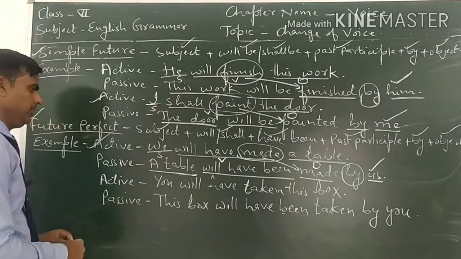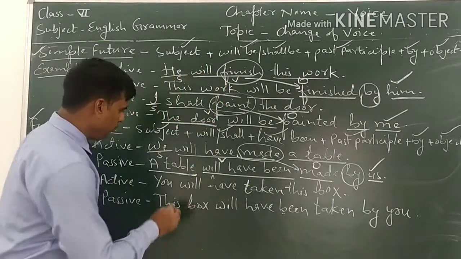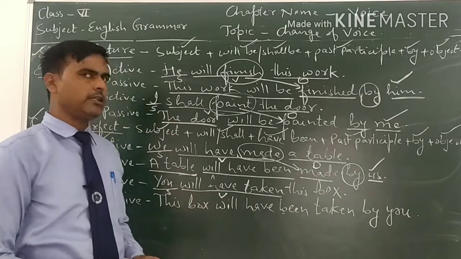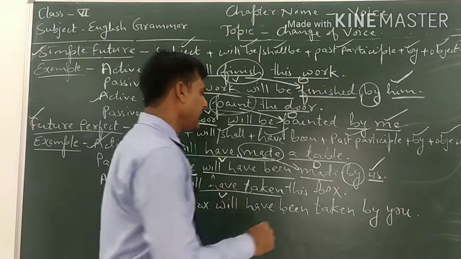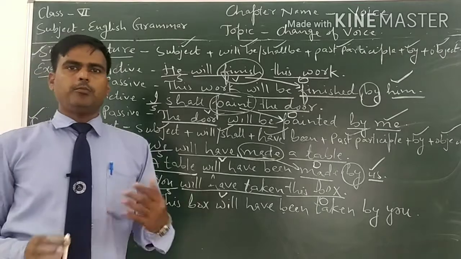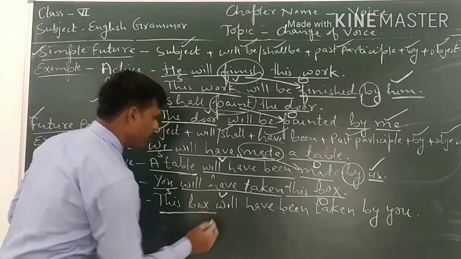See the next example. You will have taken this box. You is the subject. Will have taken is the verb and it tells us that the sentence is in future perfect tense. And this box is the object. The object of active voice will be the subject of passive voice, this box.